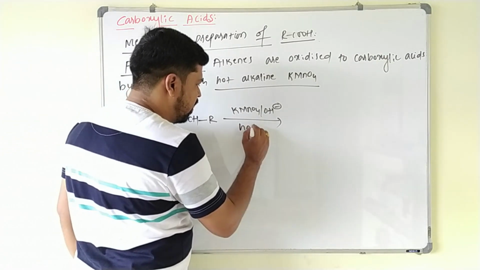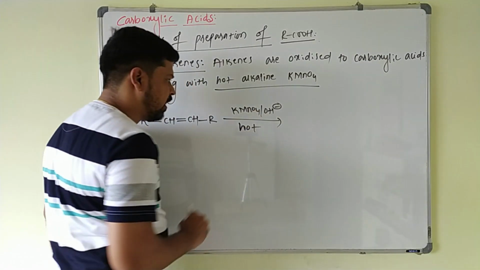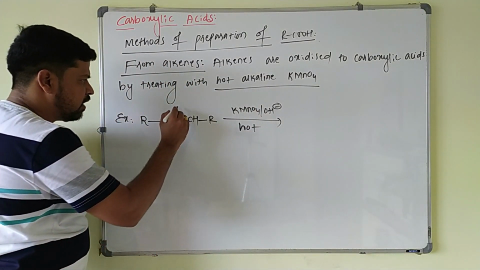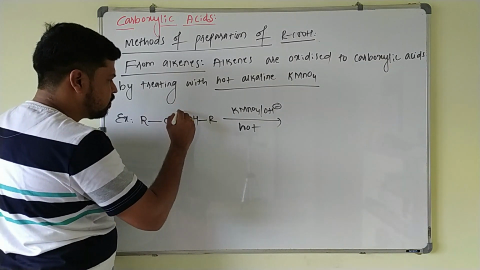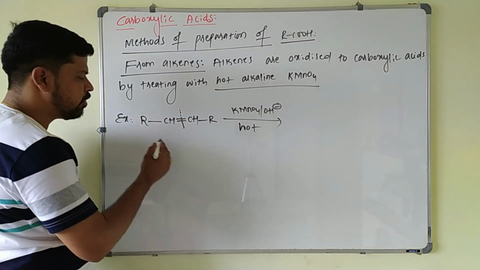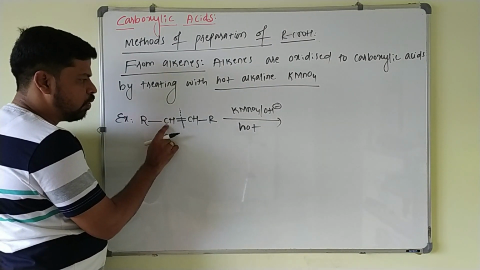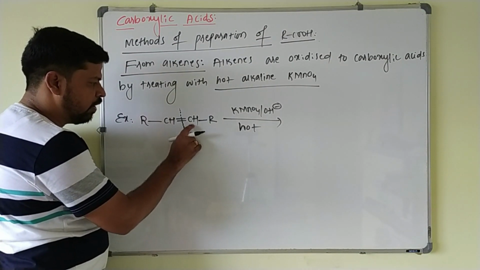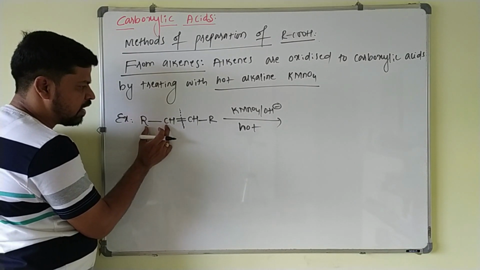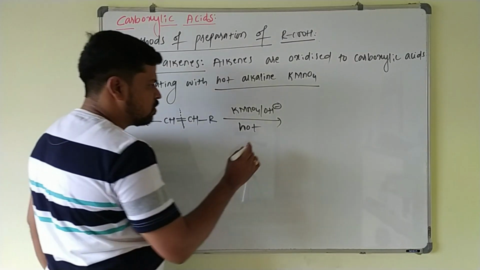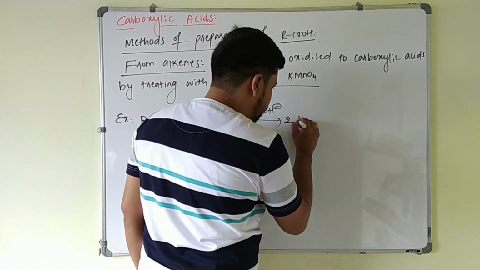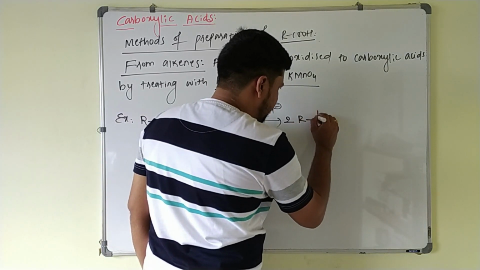You have to compulsorily mention this hot condition. So what happens here? Just you have to break this double bond. This carbon is converted to COOH and this also is converted to COOH, so that you write this as one acid and this as one acid, so that you will get 2 times RCOOH.